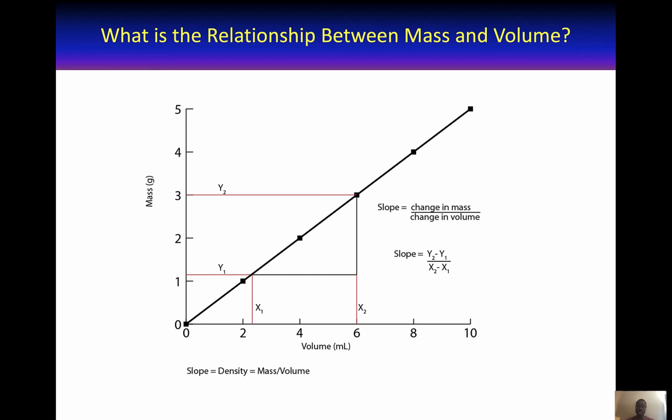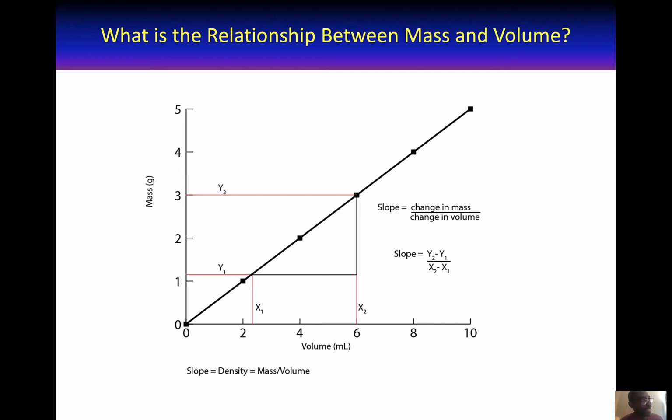Okay. So what is the slope of this line? To find the slope of this line, we just have to pick any 2 points at reasonable distance on this line. Once we pick these points indicated with the red lines, we trace to the mass axis as well as the volume axis, calculate the change in mass and the change in volume, and then divide the change in mass over the change in volume, and we'll get the slope.